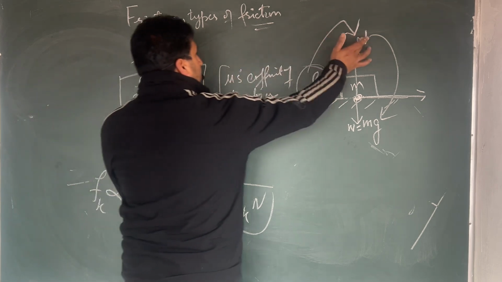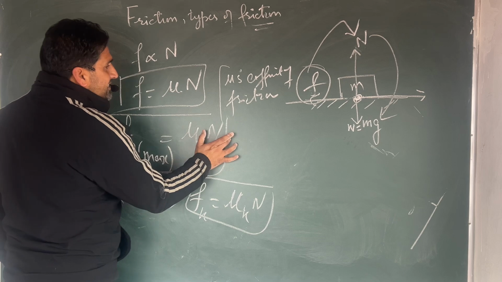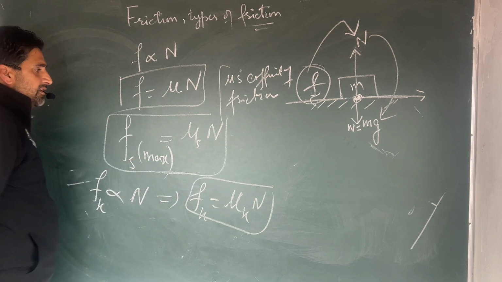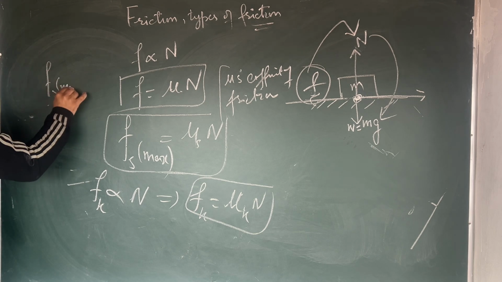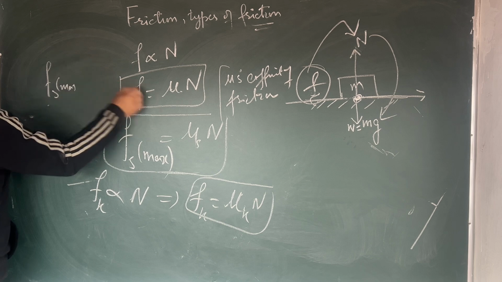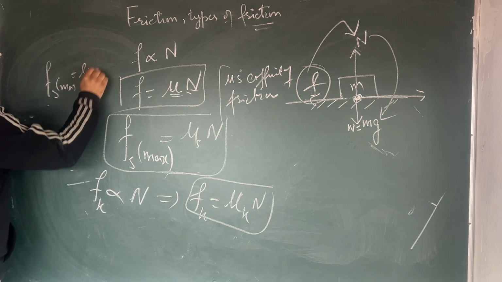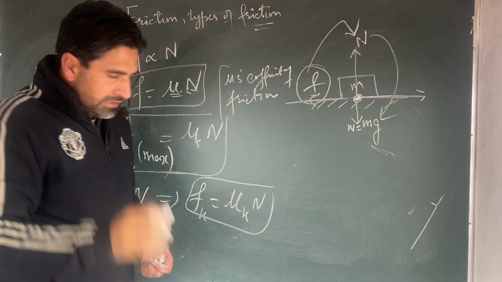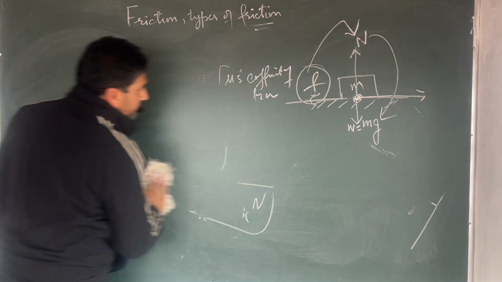N is equal to mg. So you can write F is equal to mu mg. Knowing m, g is constant, and mu is given, you can write F. So F has a formula: F_s maximum, or simply frictional force, is equal to mu times N, or F_s maximum, the limiting friction, is equal to mu_s N. This is the formula. Now, how to find the angle of friction?